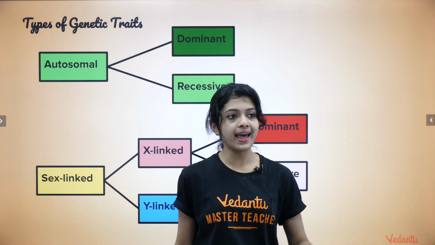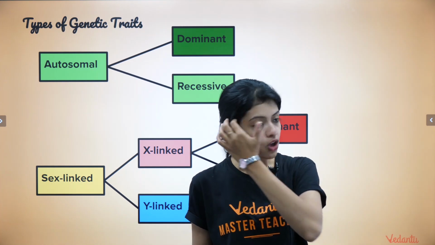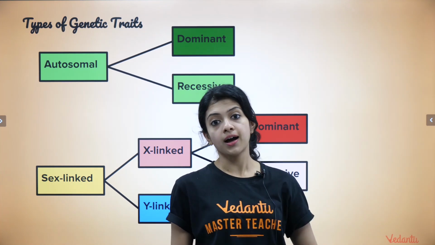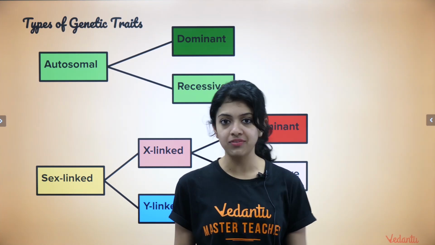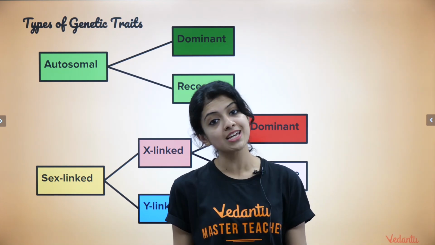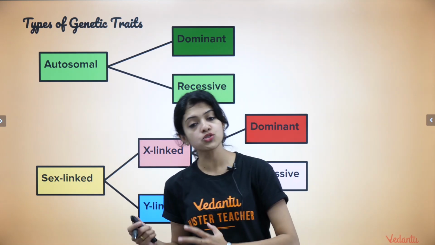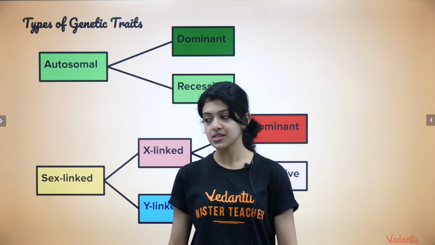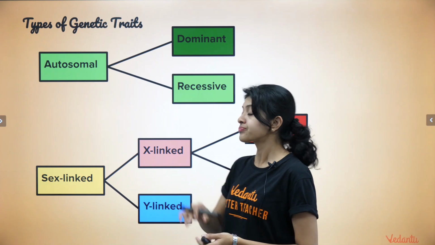Okay, so let us come back to our session for today. We have discussed a lot about genetic traits in our previous session. Let us also connect it with the types of chromosomes that we know about, which are autosomes and sex chromosomes, right? So that's what I've written here.